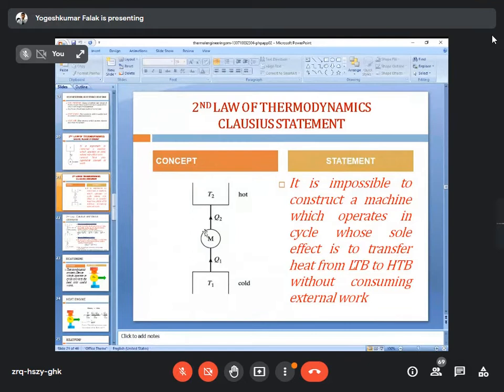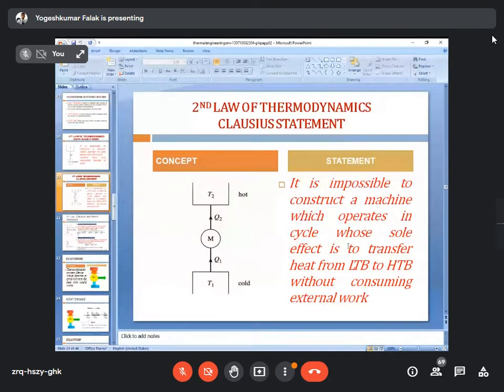We cannot make this machine, whose effect would be that it provides heat from the low temperature body to the high temperature body, right? Without consuming external work. Here you can see a work input, but you don't see any type of work in the impossible machine, so a machine cannot operate without adding work on it. So it's impossible to construct a machine which operates in a cycle whose sole purpose is to transfer heat from a low temperature body to a high temperature body without consuming external work. It always requires some external work on the system or machine to transfer heat from a low temperature body to a high temperature body.